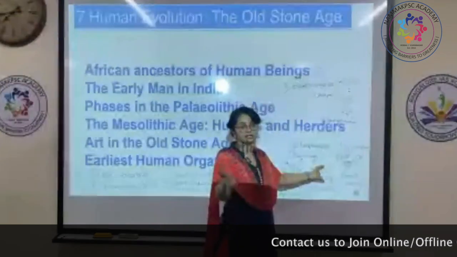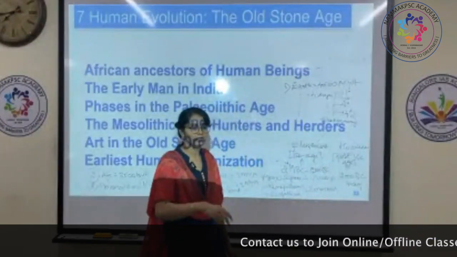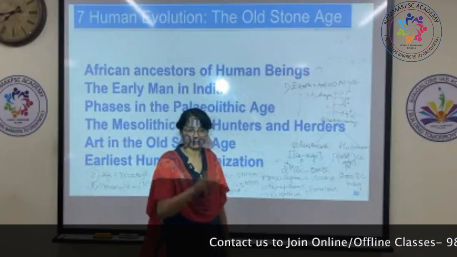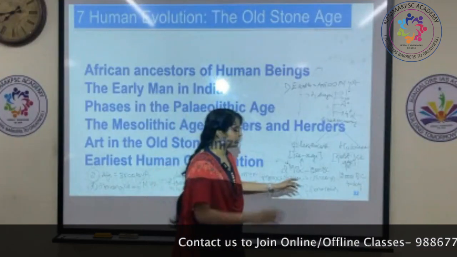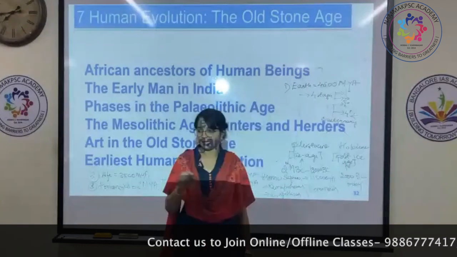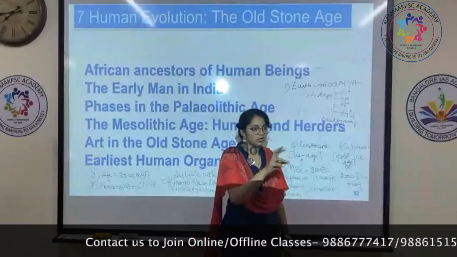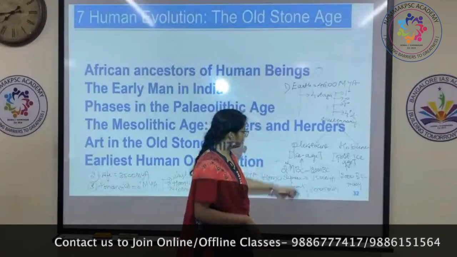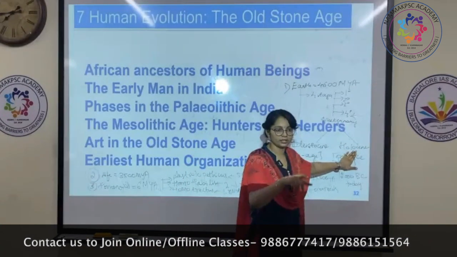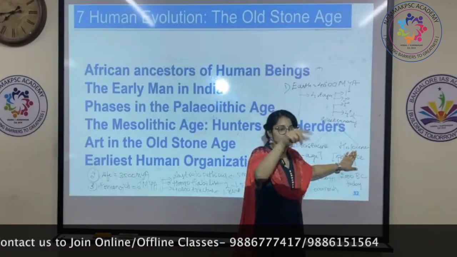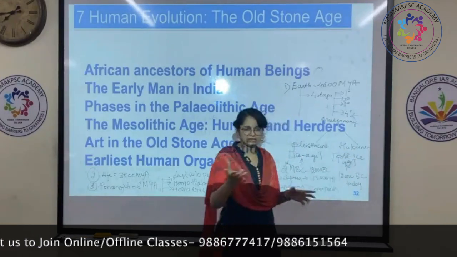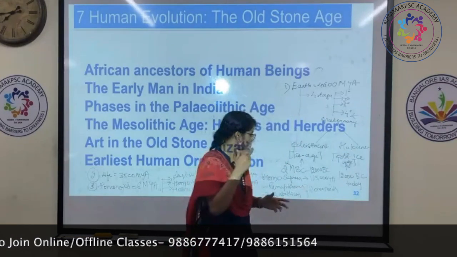Add 2,021 years to 12,000 and that will be the present number of years. Yesterday I told you about the term HE, apart from BC and AD. Holocene epoch is represented by HE. Remember?